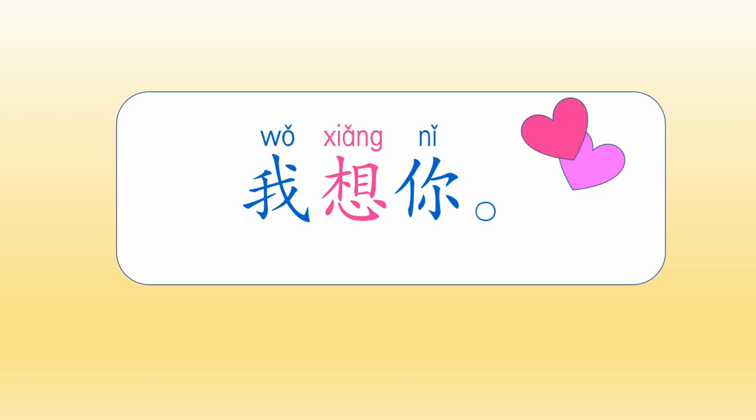The first sentence is this one, 我想你, 我想你. Can you help me translate? It's very simple, right? You know all these words. 我 means I. 想 is the verb we learned today, meaning to miss here. And then 你 is an object in this sentence. It is you. 我想你, I miss you.